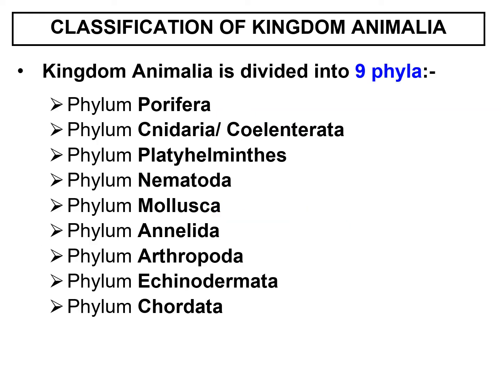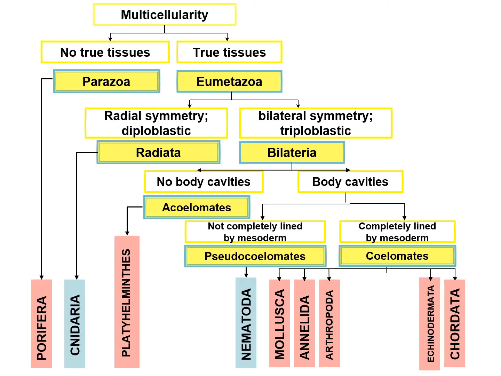The 9 phyla under kingdom Animalia are phylum Porifera, phylum Cnidaria, also known as Coelenterata, phylum Platyhelminthes, phylum Nematoda, phylum Mollusca, phylum Annelida, phylum Arthropoda, phylum Echinodermata, and the last one is phylum Chordata.